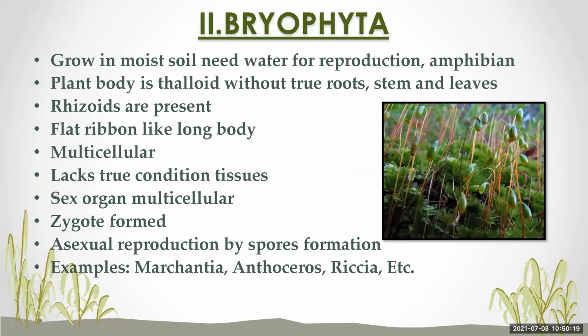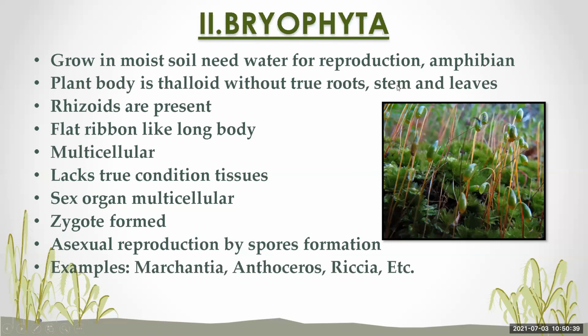Now you can see the characteristics of Bryophyta. Bryophyta grow in moist soil and need water for reproduction. As they require both soil as well as water, they are under the group amphibians.